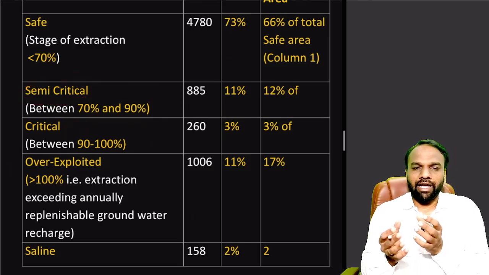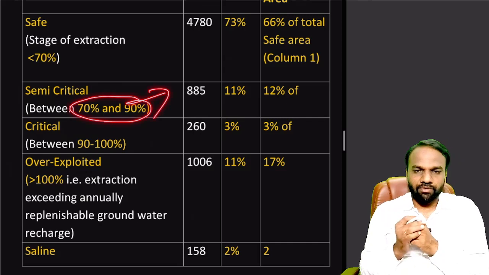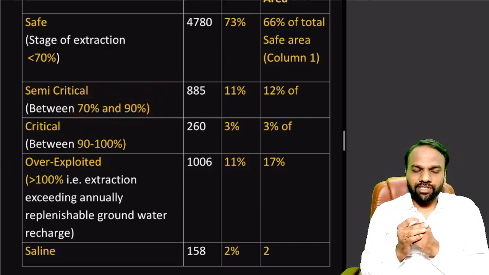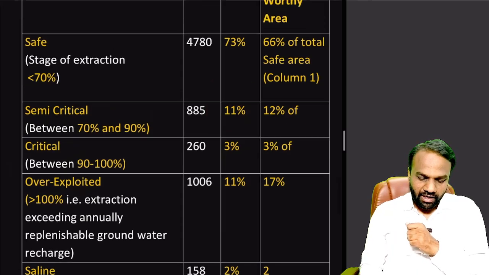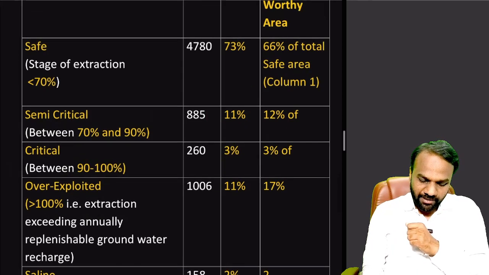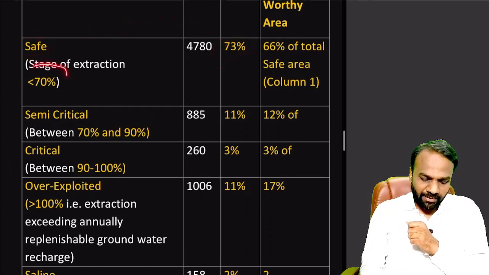It means among the annual water that is being recharged, let us assume 100 liters, 70 to 90 liters are being extracted. Such units constitute close to 11%. And 73% of the assessed units are safe. Safe means less than 70% of extraction.